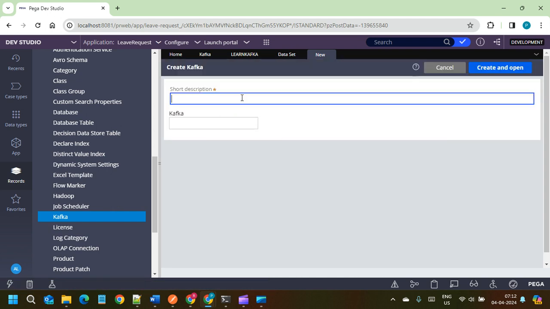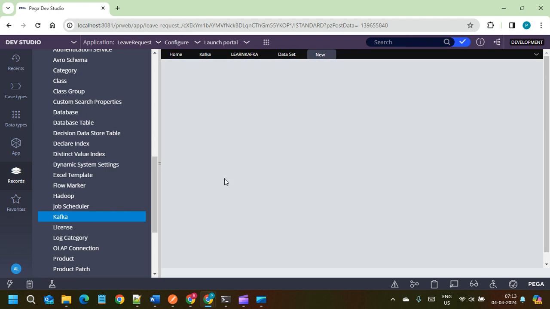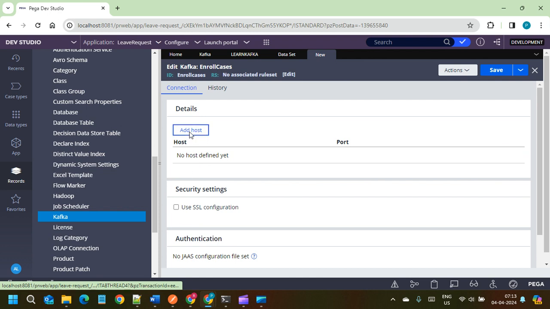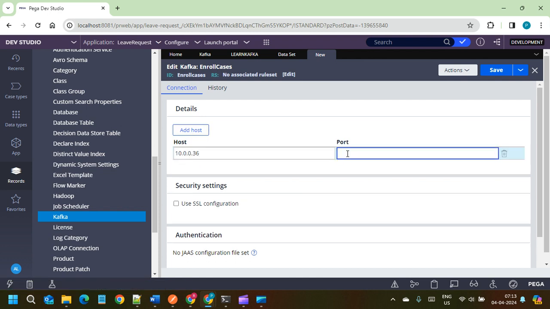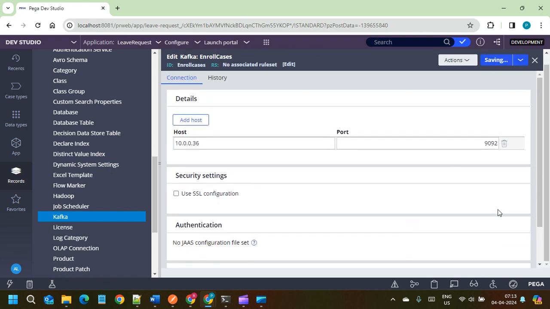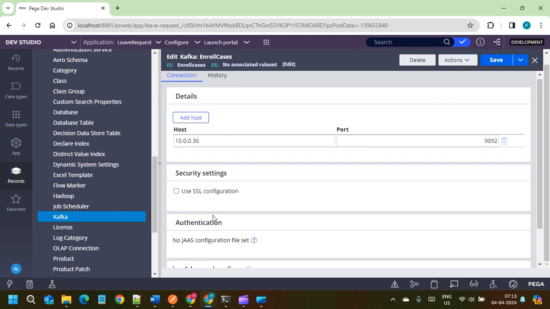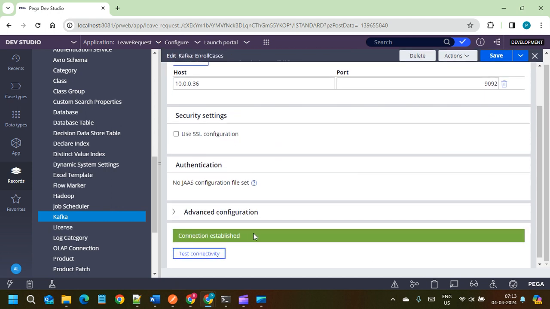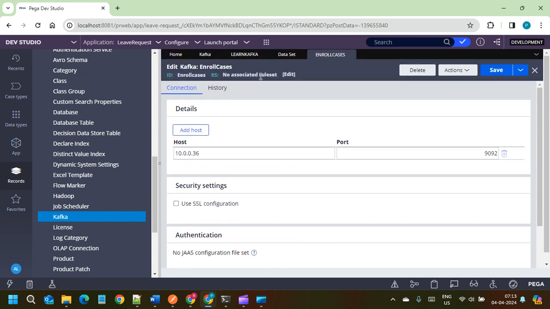I'm naming it create cases, for a sample enroll cases. This is the Kafka rule. I add the host and port number, which I have taken from my local host server configuration. Save it. That's it. Now, when I click on test connectivity, the connection is established. Now my application is connected to the Kafka servers.